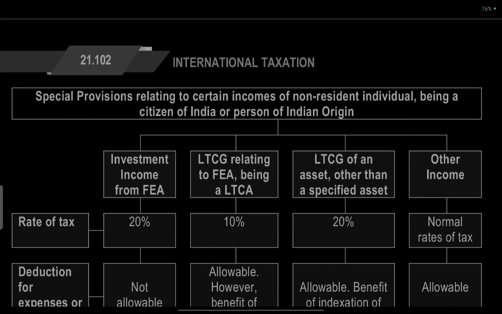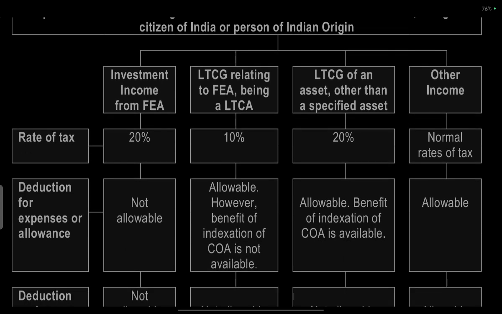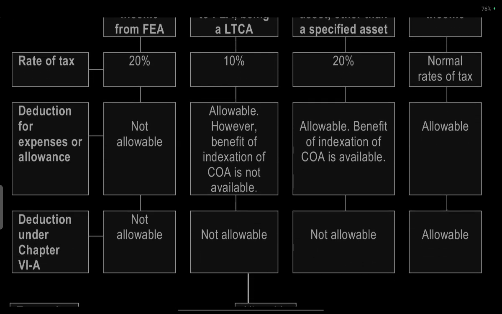Special provision relating to certain incomes of a non-resident individual being a citizen of India or person of Indian origin. So investment income from foreign exchange asset is an investment asset. Long-term capital gain relating to foreign exchange asset, long-term capital gain on asset other than specified asset, and other income. So the rate is: investment income 20%, long-term capital gain 10%, long-term capital gain on asset other than specified asset 20%, other income at normal tax rate. Deduction for expenses allowed, not applicable.